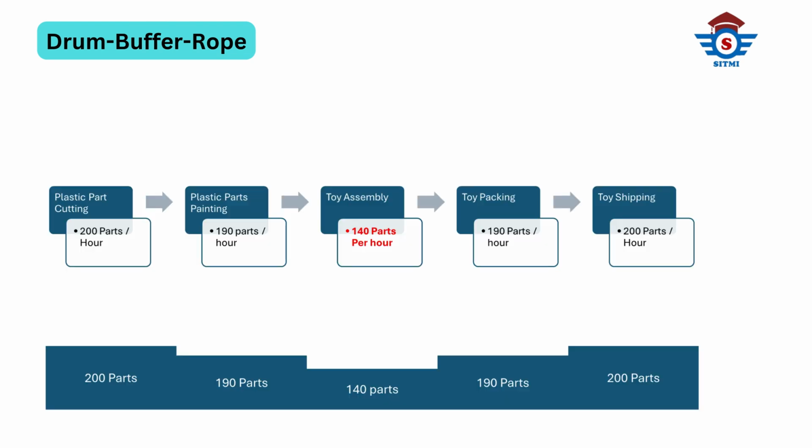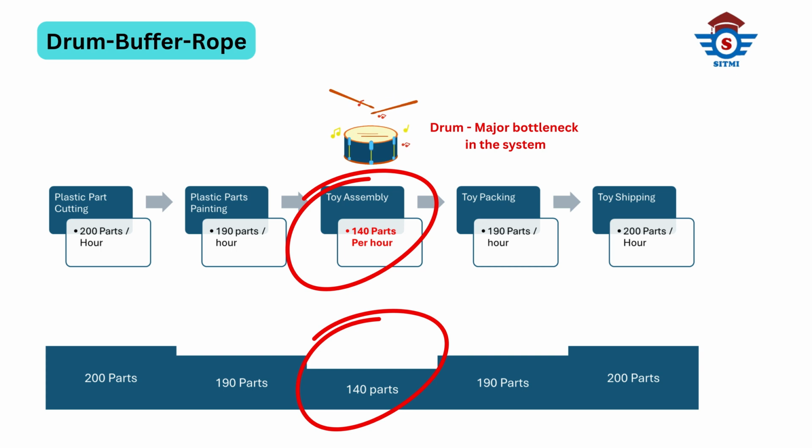Now let's understand the famous concept called drum, buffer, and rope in the theory of constraints. The first concept is drum. Think of the drum as the bottleneck, the slowest step in your process. It sets the rhythm or pace for the whole system, just like a drummer sets the beat in a band. Everyone else should work to that same rhythm, not faster, or else things pile up.